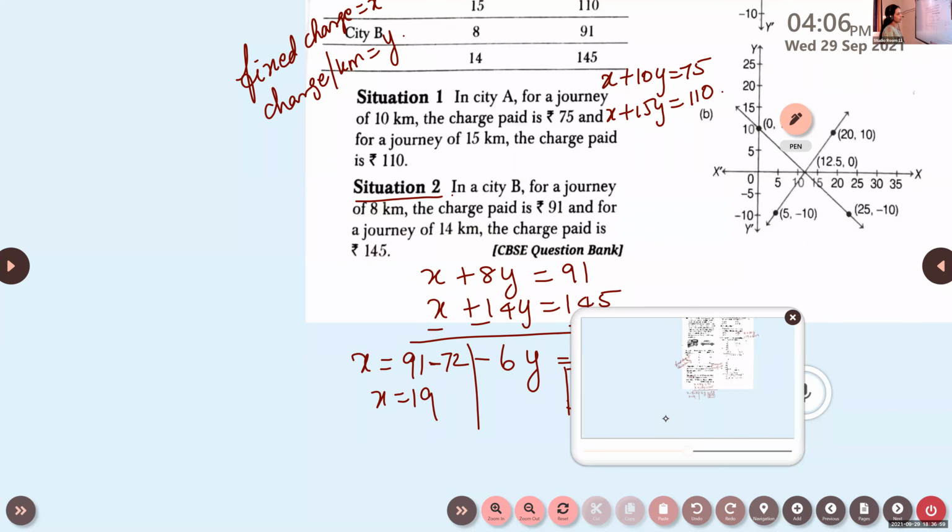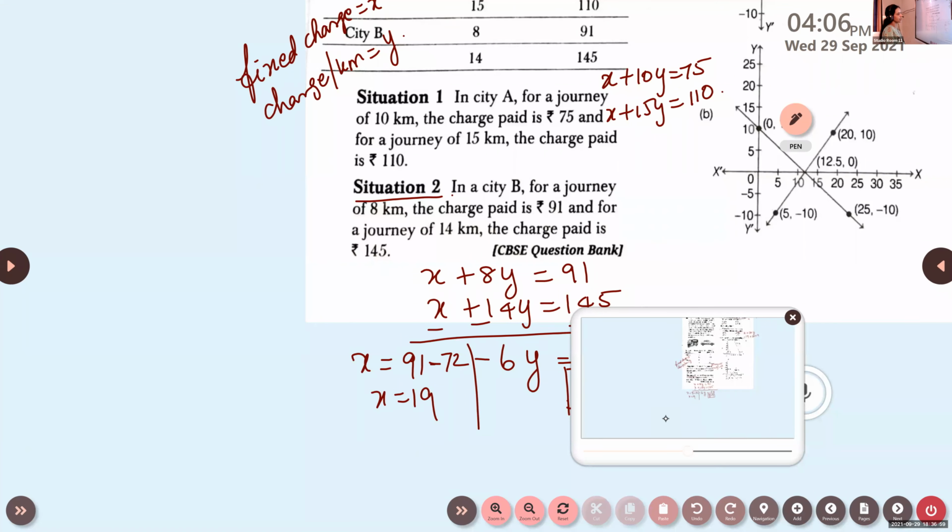Therefore, the second equation is X minus 9Y minus 27. If you take it to the other side, it will become plus 27, isn't it? So plus 24 is 0. This is the second equation. Now solve these two equations and find out the age of the man.